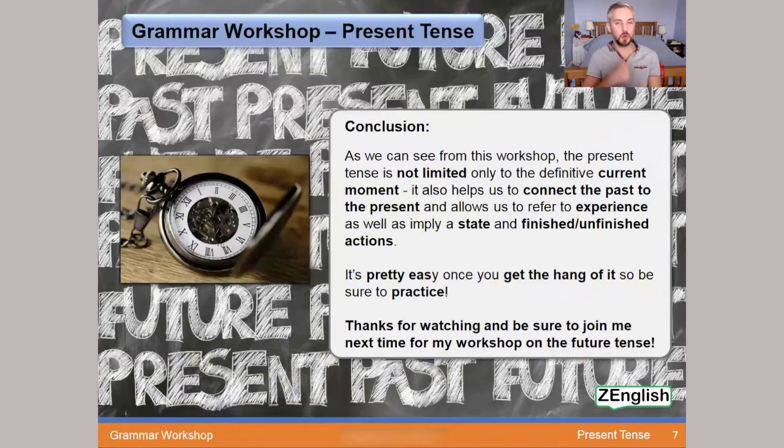Speaking of which, be sure to join me next time for my workshop on the future tense, the last one that we will do on our tenses.